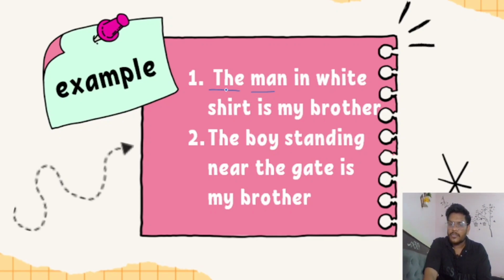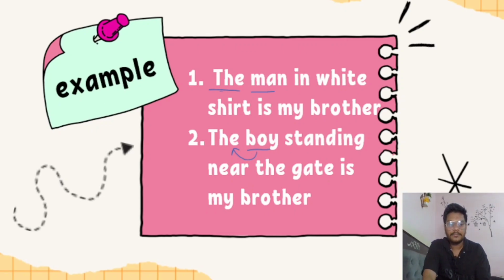The boy standing near the gate is my brother. In this sentence, before the noun we are using the article because we are talking about a particular boy, the boy standing near the gate. That's why we are using the article.